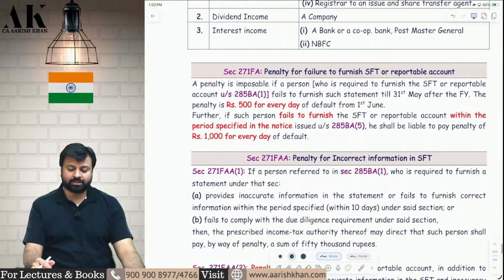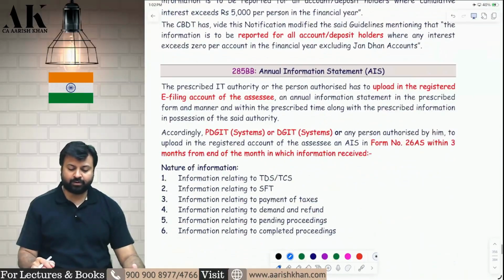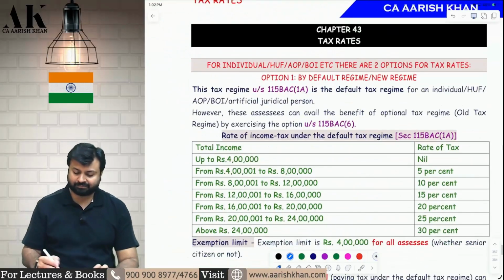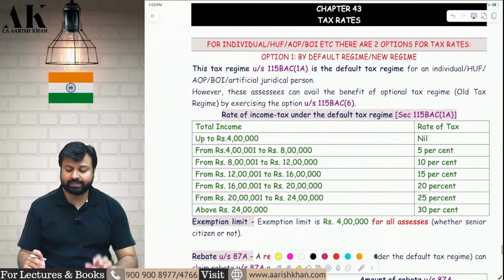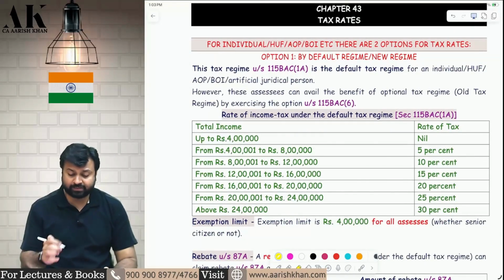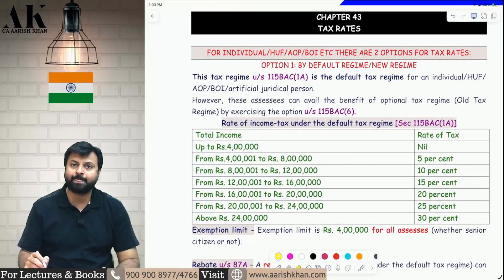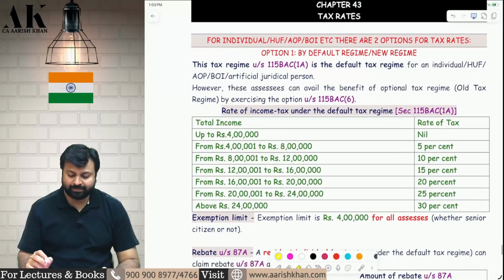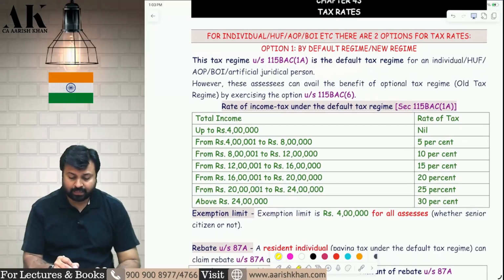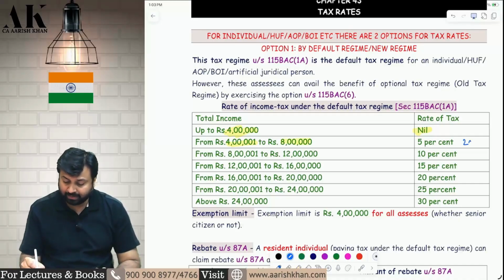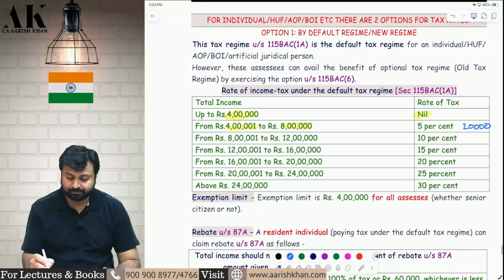Now let's go ahead with the next point. That is one of the most important parts: tax rates now. In tax rates, they have made a lot of changes. First of all, they have changed the slab rates once again in the new regime. Up to 4 lakh income, no tax. Above 4 lakh, up to 8 lakh, 5% tax, which will amount to 20,000 rupees.